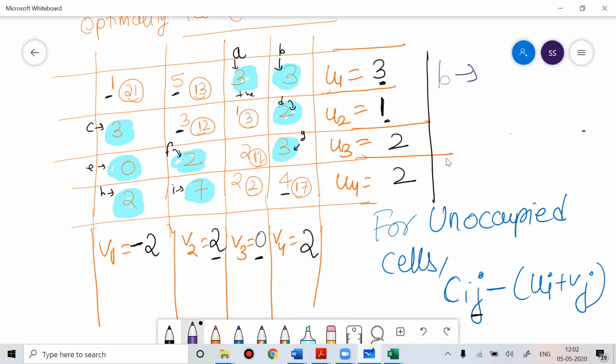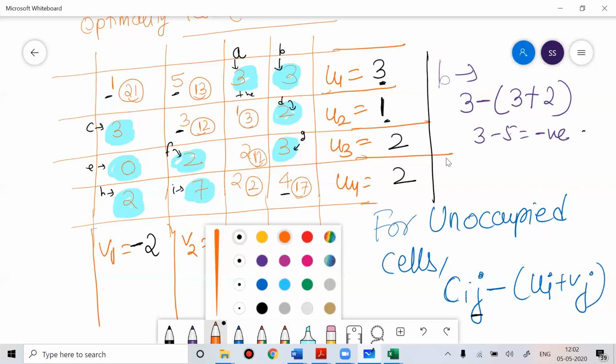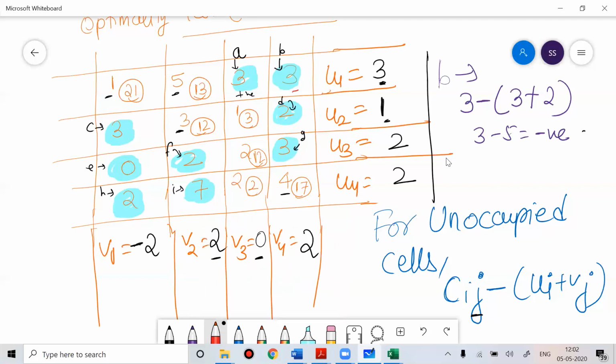For B, the cost is 3, minus Ui, which is 3, plus Vj, which is 2. So 3 minus 5. You can see you're getting a negative value. Remember that A was zero but B is negative. This is minus 2. Keep in your mind that you're getting a negative value for B.